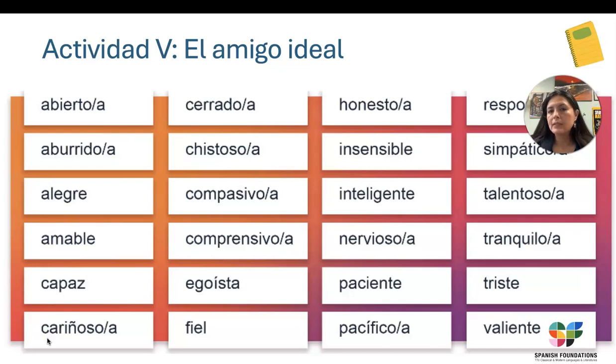You're going to create a sentence. Use between 5 to 7 adjectives. Write about the qualities of what an ideal friend has. All right? This is activity 5.